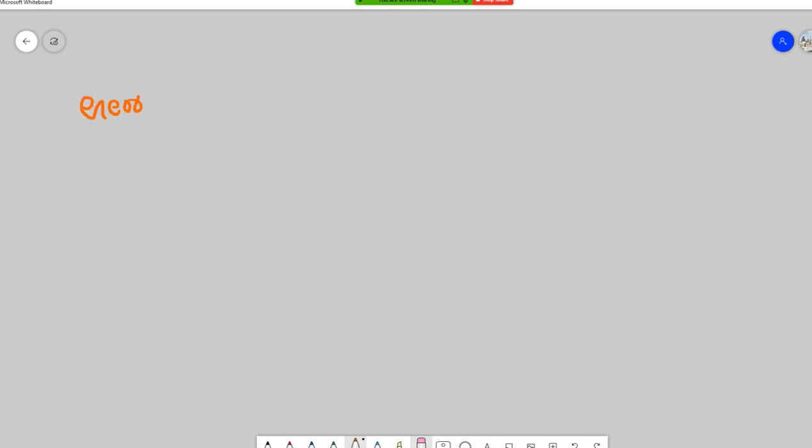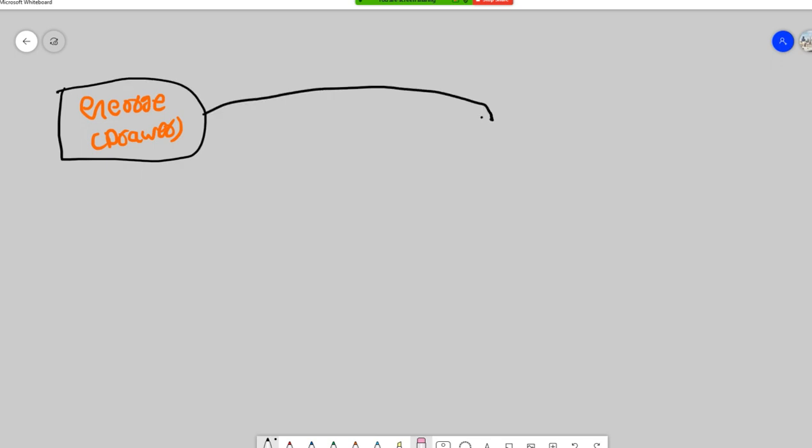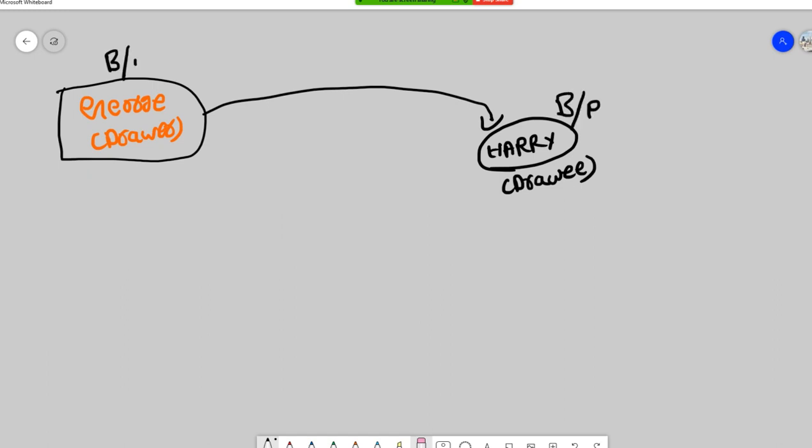So George is the drawer, and he drew a bill on whom? Harry, the drawee. For George this is bills receivable, and for Harry it is bills payable.